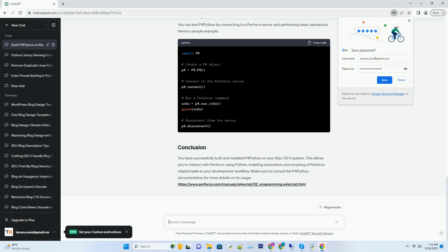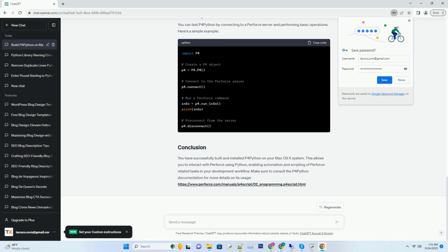Clone the P4Python repository from GitHub to your local machine. Navigate to the P4Python directory and build the P4Python module using the setup.py script. Replace /usr/local/opt/openssl@1.1 with the actual path to the OpenSSL installation on your system if necessary. After successfully building the P4Python module, install it using the following command.